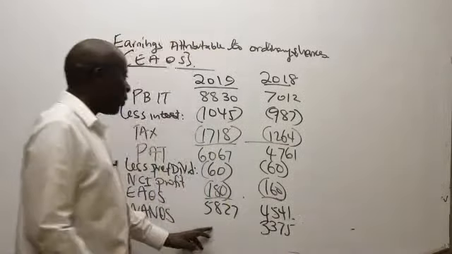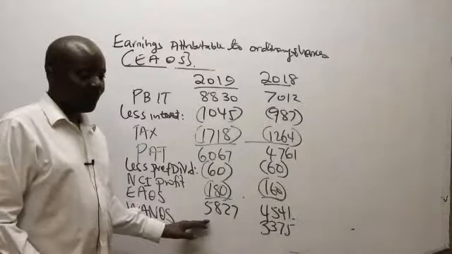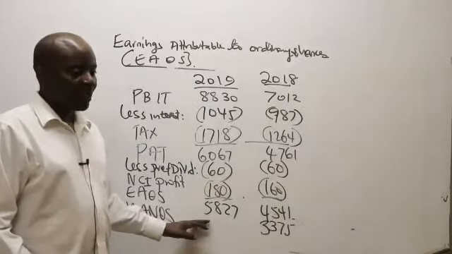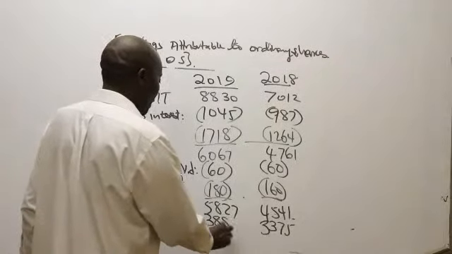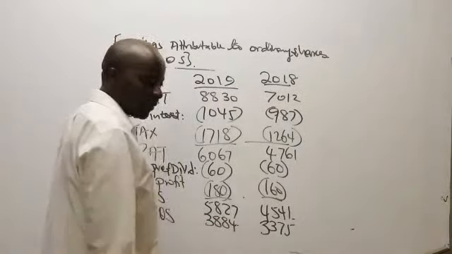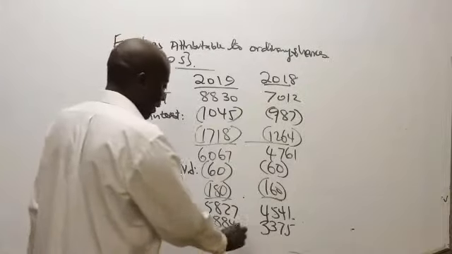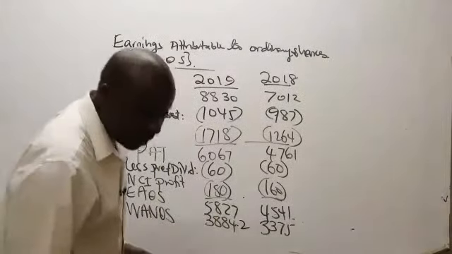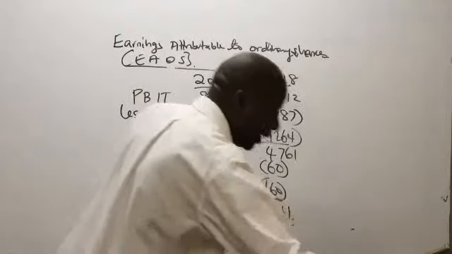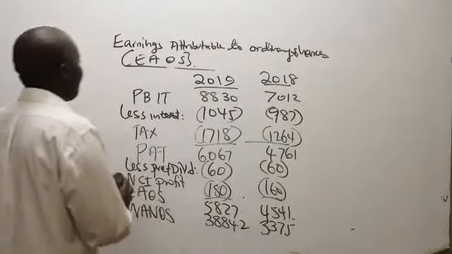How about the one-offs of 2019? 3884.2, they're saying. Great.